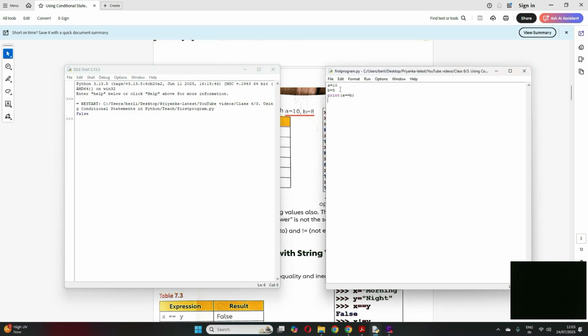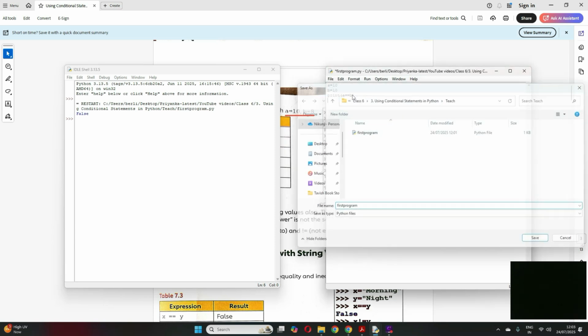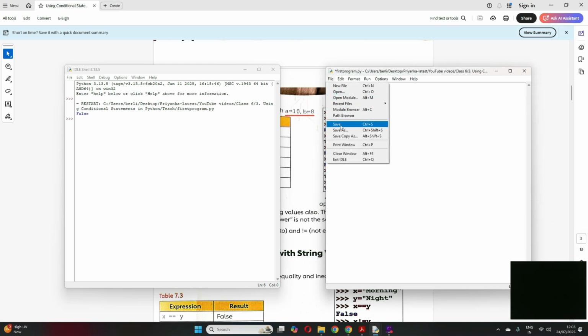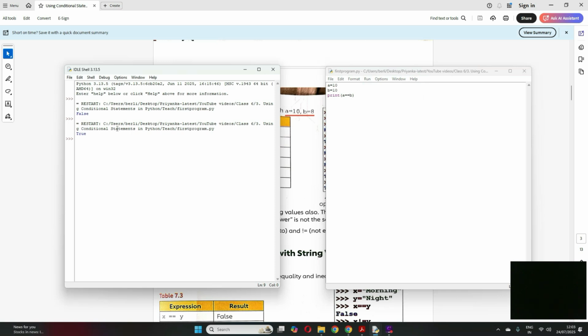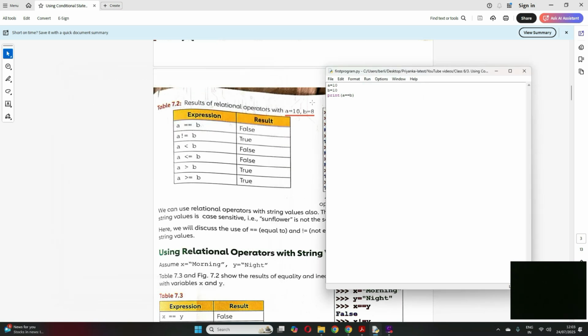Now suppose I make this B also 10. Now let me save and run and see. Now see here, A is equal to B, right? Because both are 10. Now let me run and see what it will print. See, it printed true. Okay, so based on whatever you give, equal to is being used for checking equality. Now let me put this 8 again.